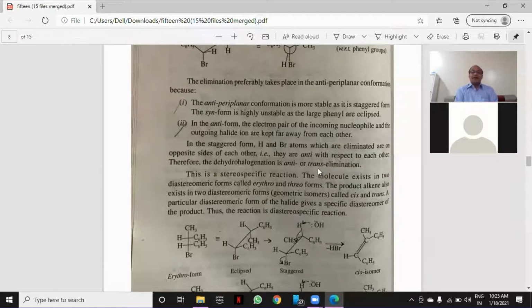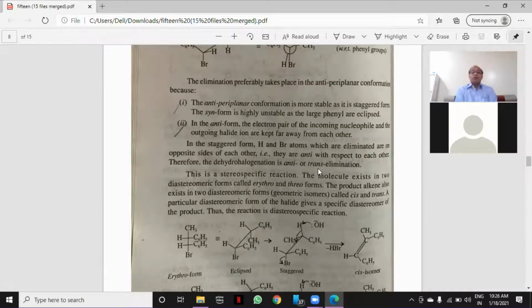The syn form is highly unstable as the large phenyl groups are eclipsed. Now, in staggered conformation, groups are away from each other. In eclipsed conformation, the groups are very close to each other. Therefore, anti-periplanar, due to steric reasons, is more stable.